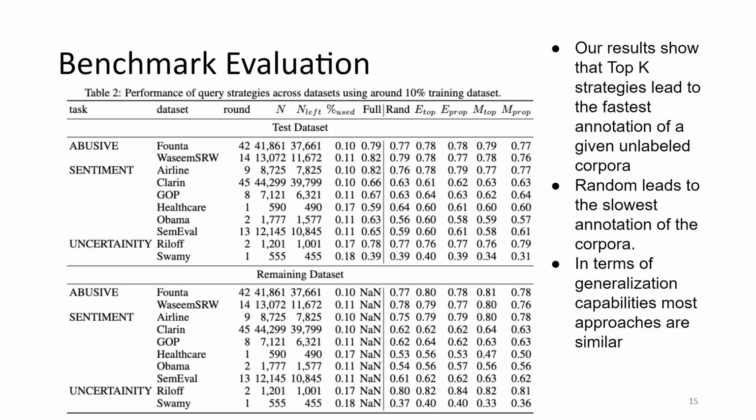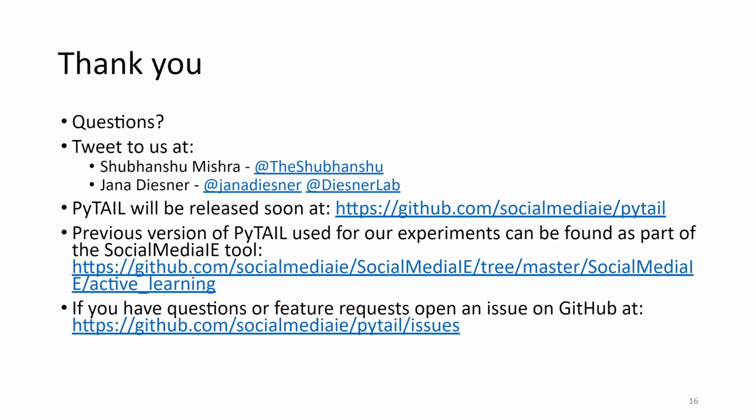We also showcase the full evaluation across all the datasets, and we find that the top K strategies lead to the fastest annotation of an unlabeled corpus. The random strategy is the slowest annotation process. However, in terms of generalization, all the strategies perform very similarly. So there's no benefit in terms of generalization, as opposed to just being able to quickly annotate the datasets.